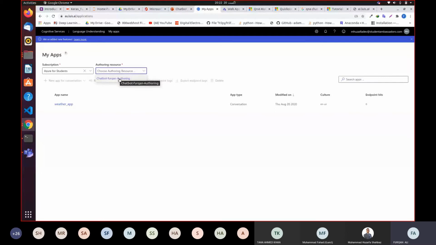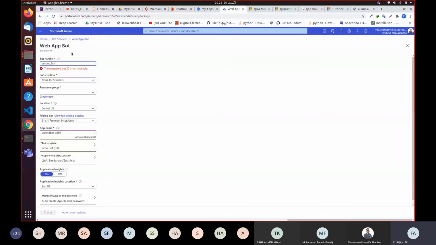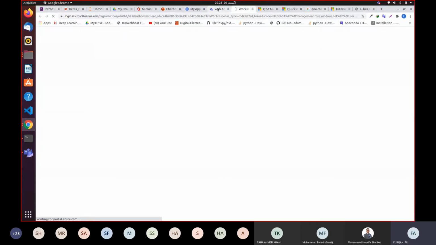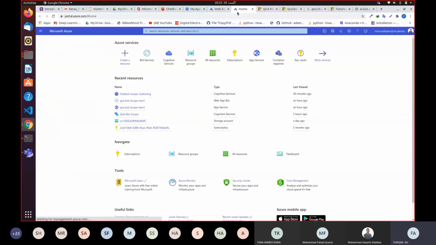As I told you, first of all, let me open up the main menu of web apps in Azure. In the main menu, you would go to resource group and you would create a resource. So you will create a resource from here. Let me first create a resource for you. You will select your subscription and name your resource group. I'm going to call it second chat bot.